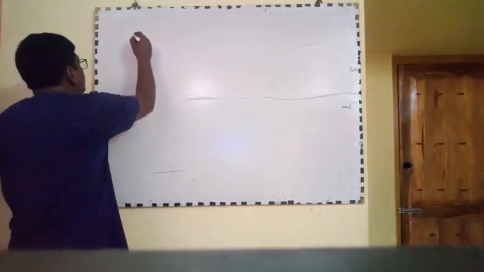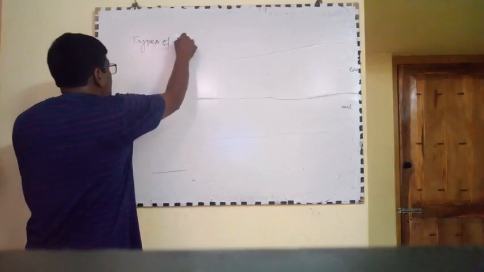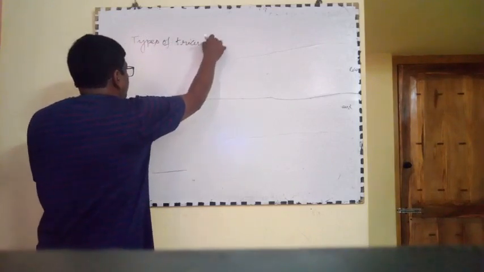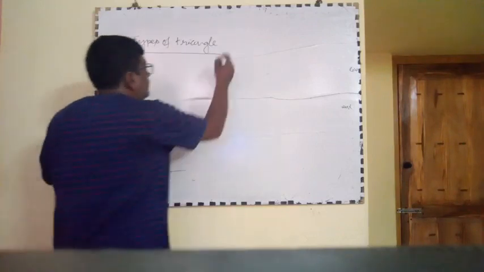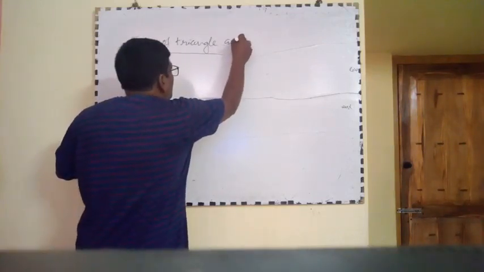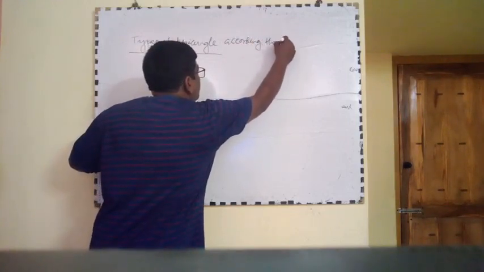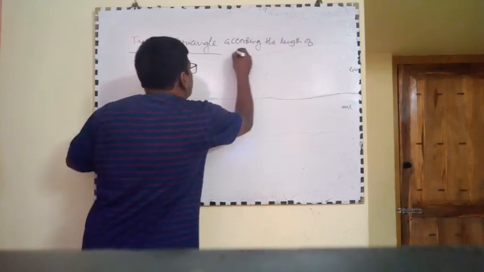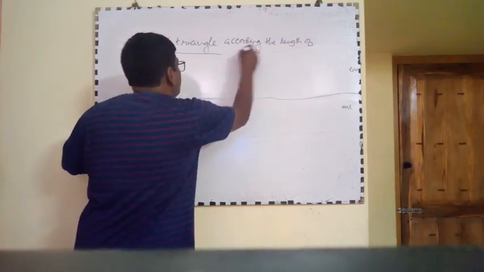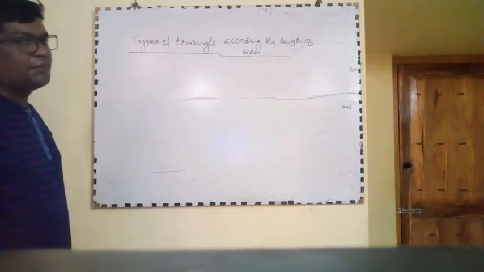Types of triangle according to the length of sides.